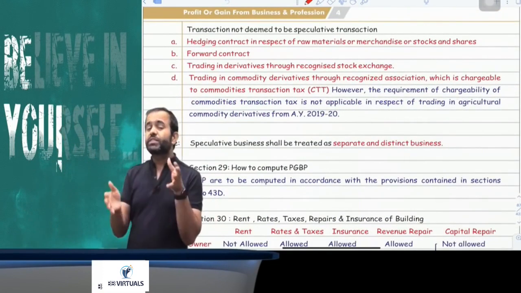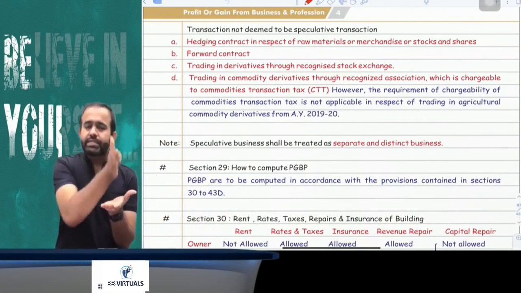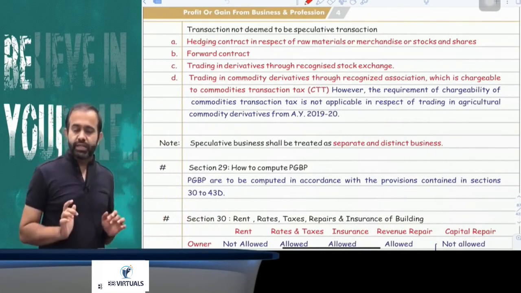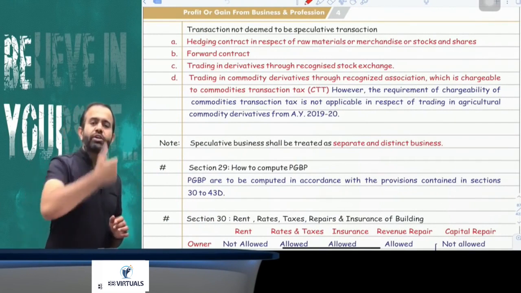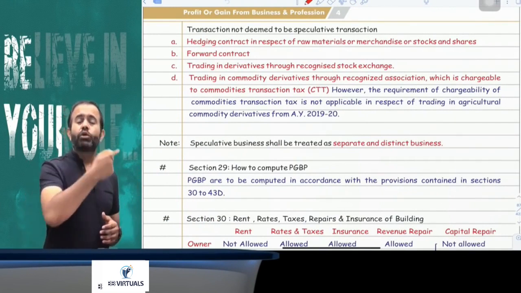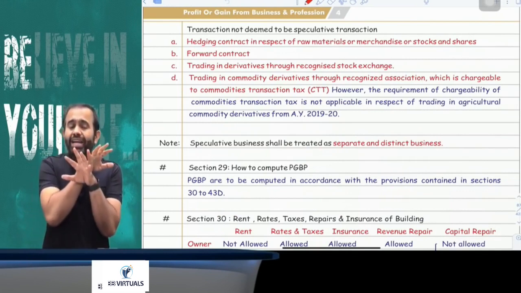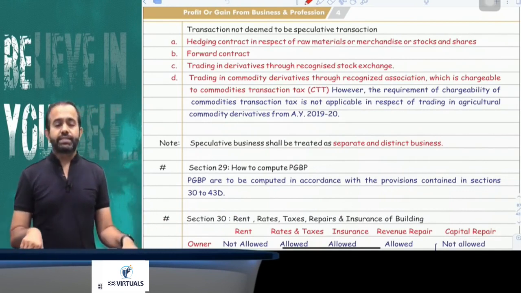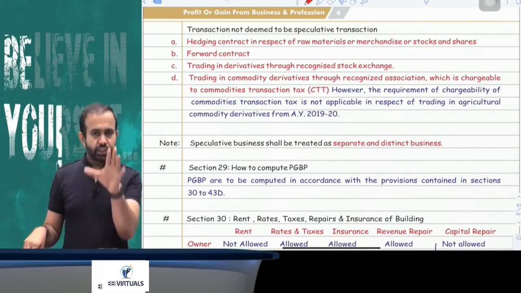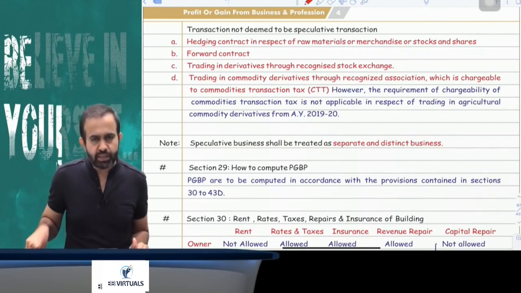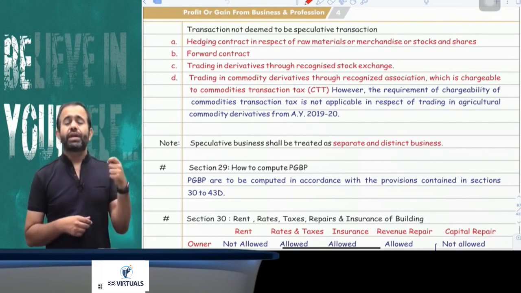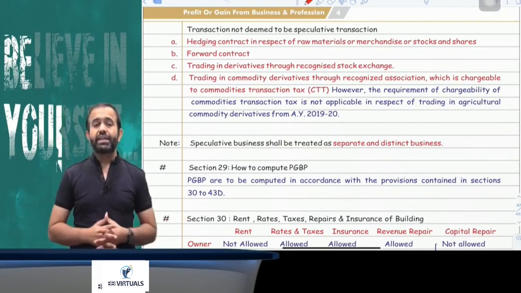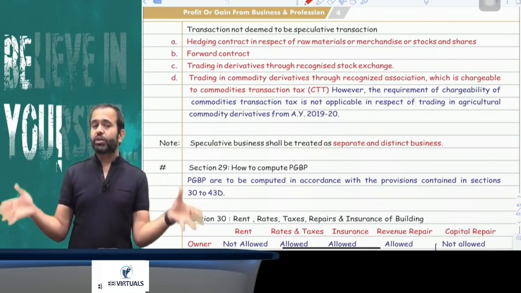Speculative business means business in which the ultimate settlement of any transaction is through any mode other than actual delivery. Actual settlement of that transaction will be by a mode other than actual delivery, meaning there will be no actual delivery of any goods or scrip or share. In that case, that is called a speculative transaction. I can take the example of intraday. Suppose you purchase a share in the morning, you would get delivery only at T+2, but you sell that share in the evening. That is called intraday, and intraday is known as speculative business.